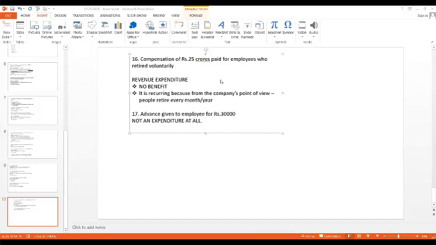Even in some parks and important places, the same thing happens. In the same way, with money, you are depositing like a fixed deposit. Later on, you will take it back. So any deposit is not an expenditure at all. Advance, loan or deposit, all the same concept, not an expenditure at all. Have you all understood this? Yes, ma'am. I'm repeatedly asking because this question is very important from your exams point of view.